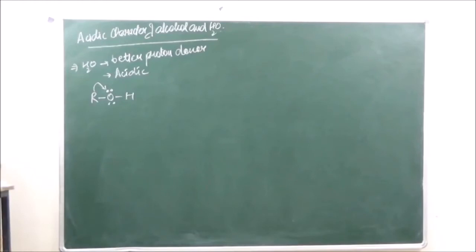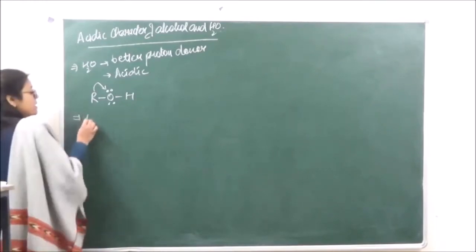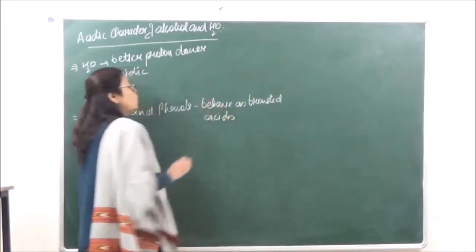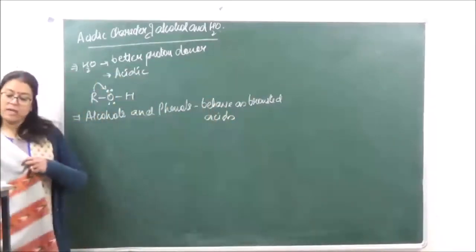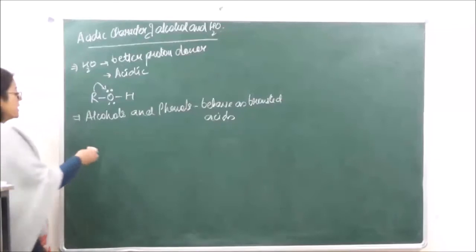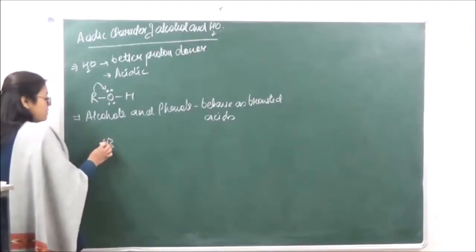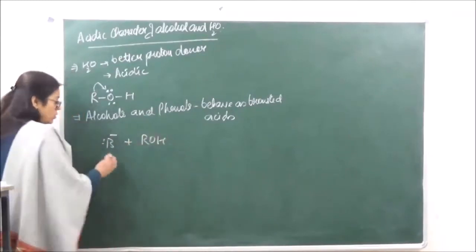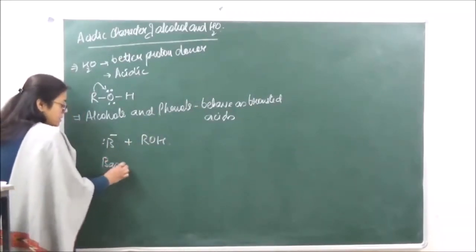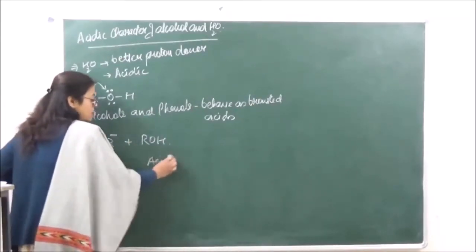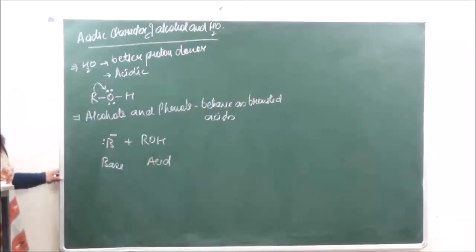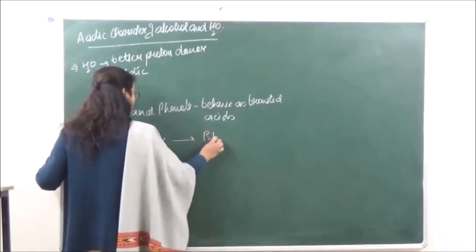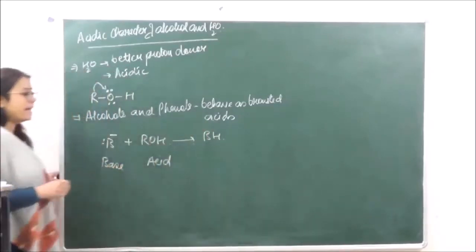Also alcohols and phenols, they behave as Bronsted acids. Alcohols and phenols, they are going to behave as Bronsted acids. Bronsted acid means that if we have a base and we are reacting it with an alcohol, over here this is the base and this is going to behave as an acid. Then we are going to get a conjugate acid over here.